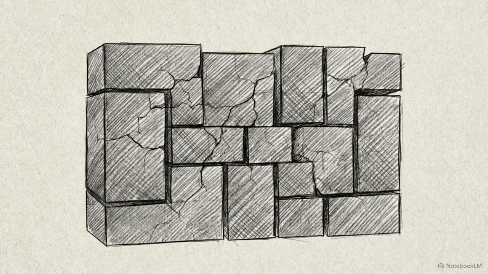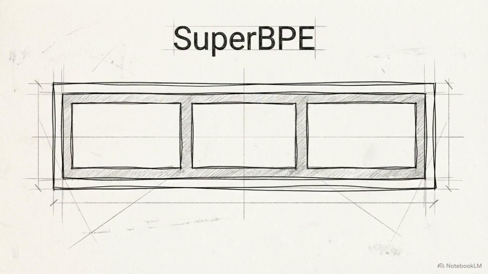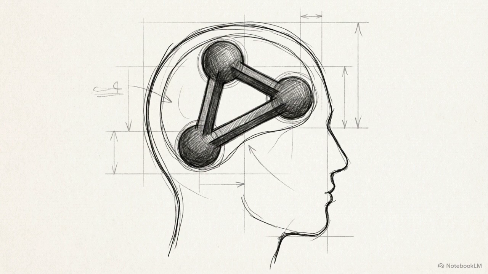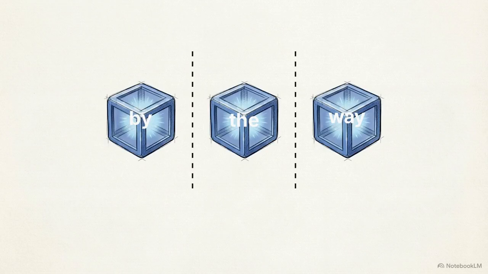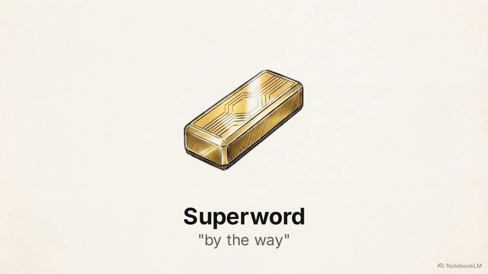Recognizing the cognitive blind spots and multilingual biases of BPE has led to a reevaluation of the foundational role of the tokenizer. One major revision is SuperBPE. SuperBPE is an algorithm that aggressively expands the definition of a token by abandoning the long-standing rule that tokens cannot bridge whitespace. Multi-word expressions function cognitively as indivisible conceptual units, yet standard BPE artificially fractures them simply because a space character is present. This diagram illustrates how SuperBPE explicitly relaxes these pre-tokenization boundaries. It allows the merge loop to fuse highly frequent multi-word phrases directly into singular superwords.